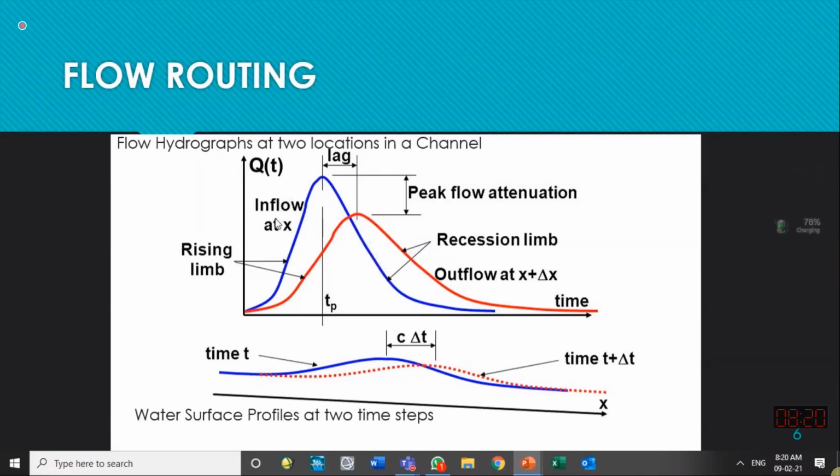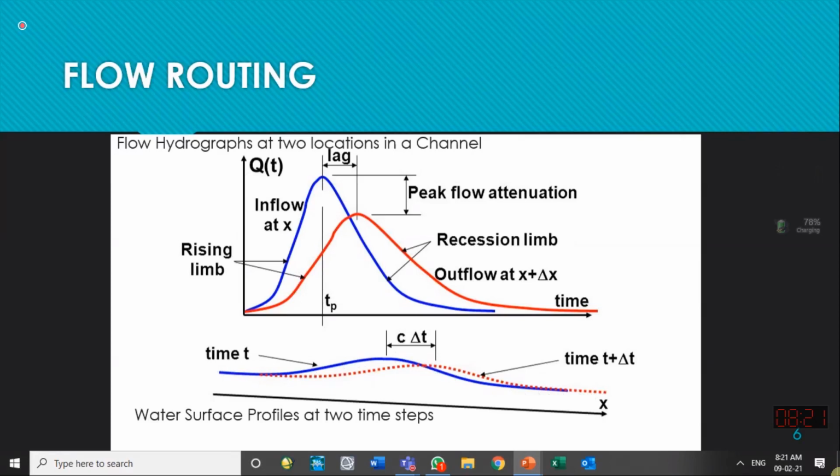And if we see the same river or same reach in the longitudinal direction along the length, this bottom figure is showing it at a time t. For example, if I draw the water depth in the whole 80 kilometer channel length, then this blue will be the shape. So this is not a hydrograph now. This is called the water surface profile. The hydrograph is with respect to time, and a profile is the elevation of something.